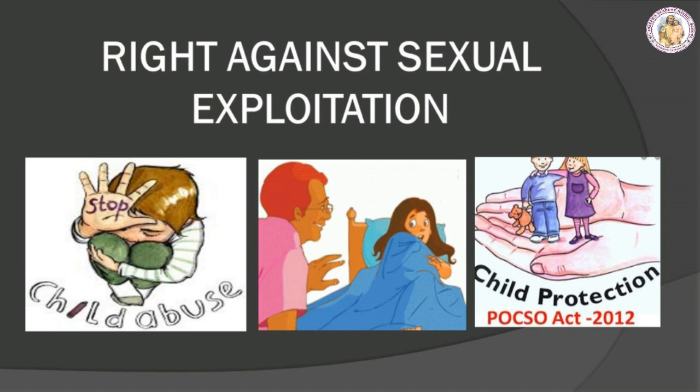The features of the POCSO Act: the Act defines the child as any person below 18 years of age to ensure the healthy physical, emotional, intellectual, and social development of the child. The statement of the child is to be recorded exactly as the child narrates. A child should not be called repeatedly to testify.